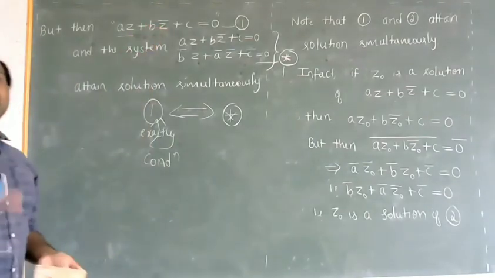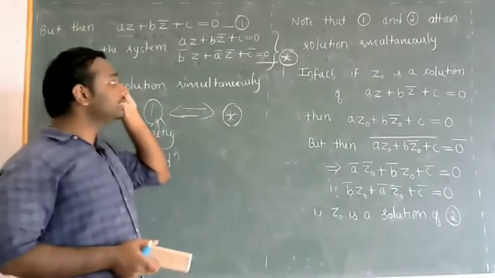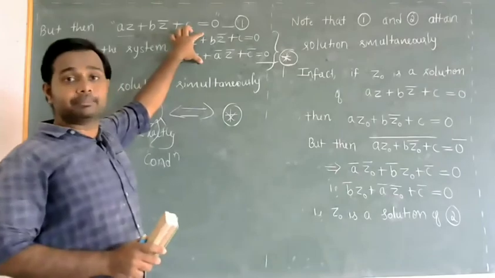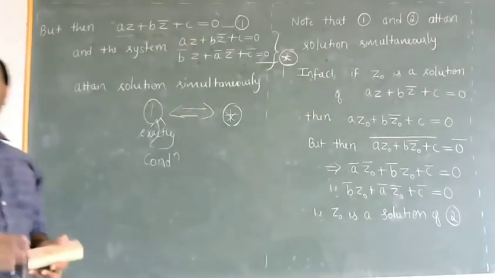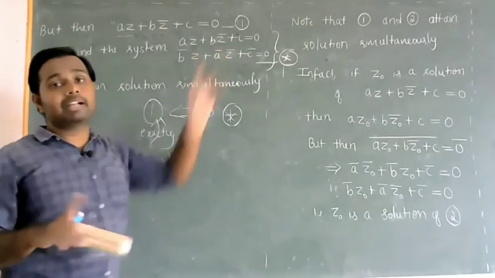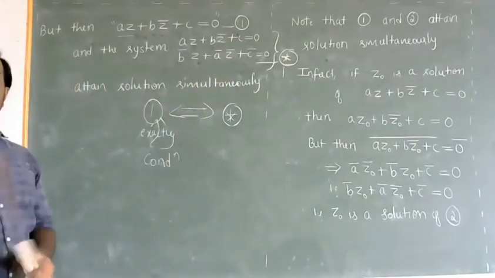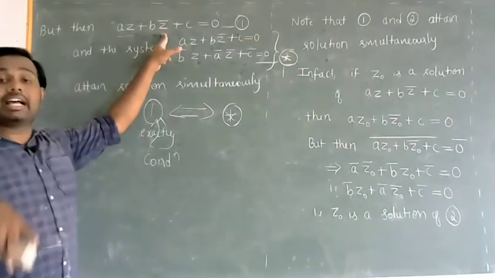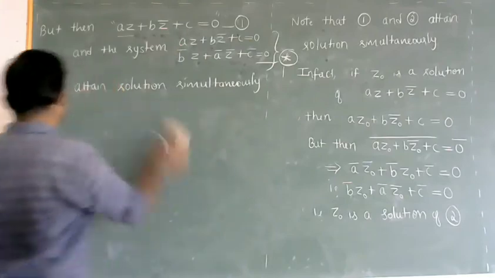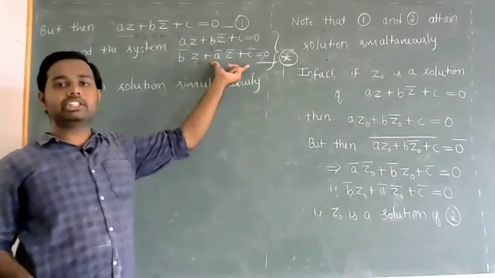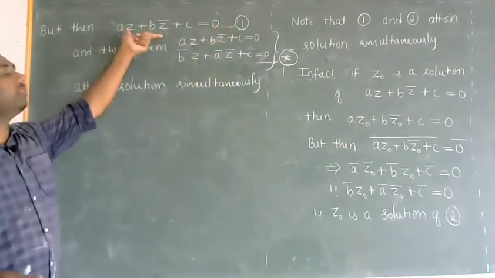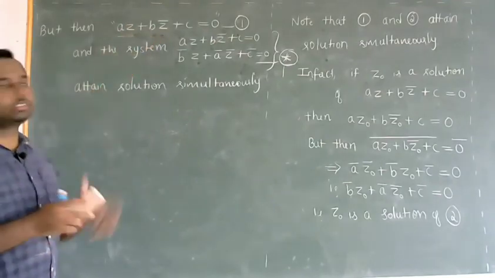So that is the condition we need, and that condition is easy. Finding that condition is much easier if we consider a system, because for a system we know how to find the condition under which it has one and only one solution, but we do not have any method to find a condition for an equation to have one and only one solution. So what we'll do is find the condition under which the system will have exactly one solution. That condition will carry over to this equation also.